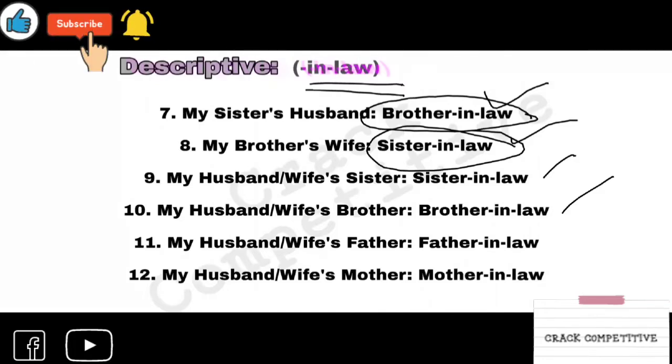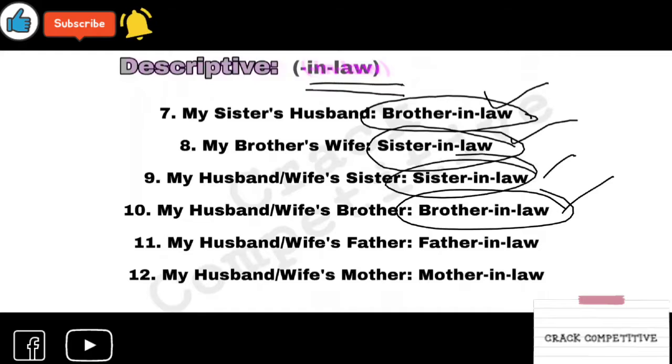There are so many in-law relations. Son-in-law and daughter-in-law are very simple, but father-in-law and mother-in-law you have to remember. Similarly, your husband's or wife's brother is brother-in-law, and sister is sister-in-law.